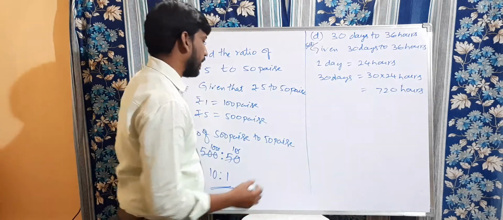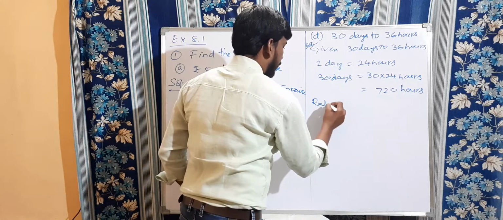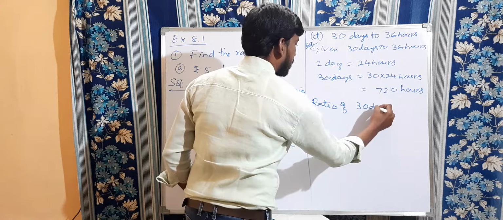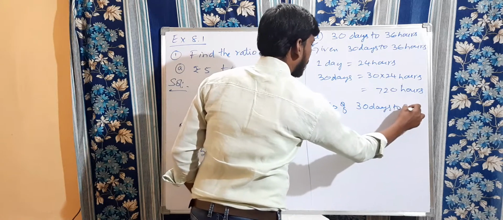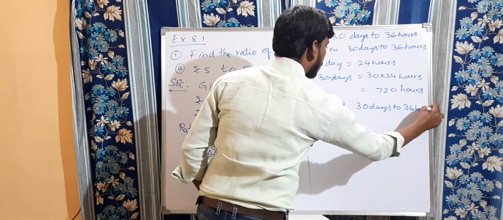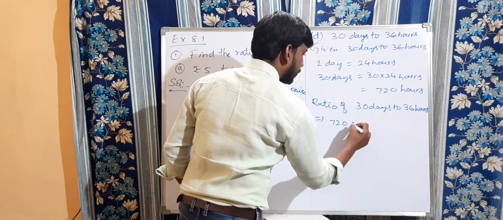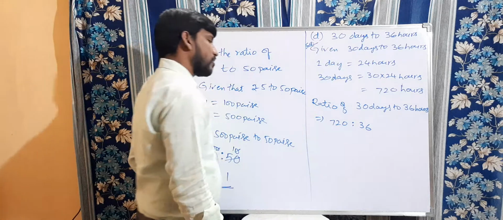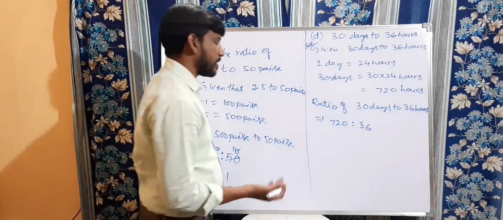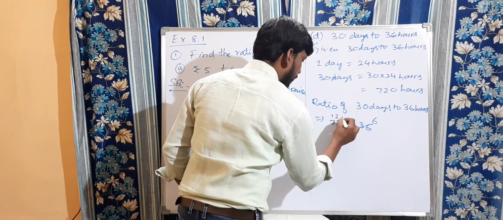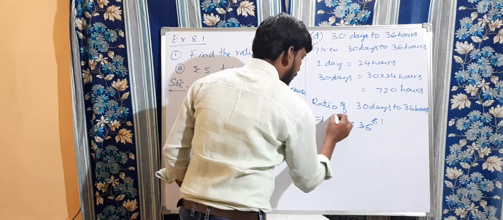Now we are going to find the ratio. Ratio of 30 days to 36 hours, which is equal to 720 hours is to 36. Both are even numbers. We can cancel with the 6 table. 6 6s are 36, 6 1s are 6, 6 2s are 12, so 120. 6 1s are 6, 6 20s are 120.